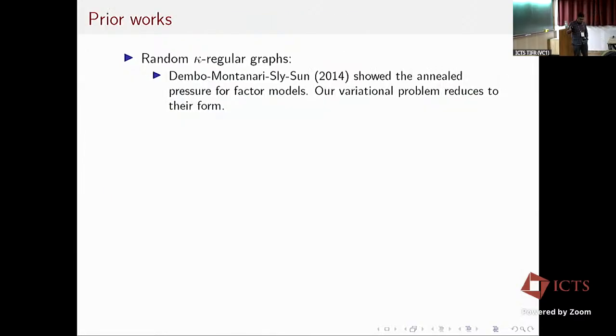There are also prior works on this annealed pressure on graphs. Dembo, Montanari, and Sun show the annealed pressure for factor models on random regular graphs, and our variational problem reduces to theirs in that setting.